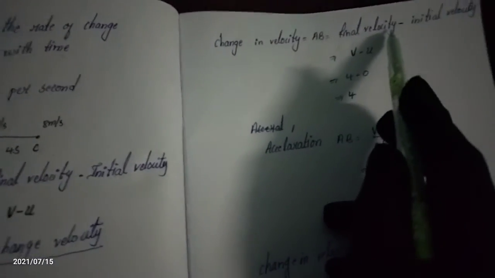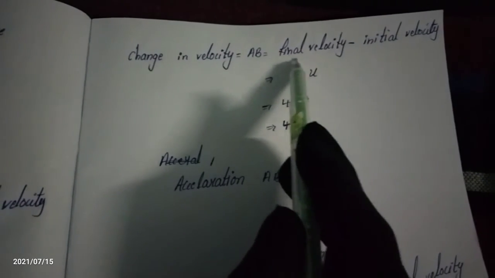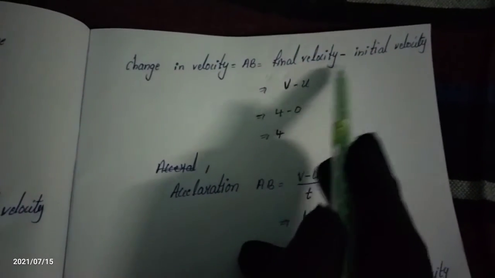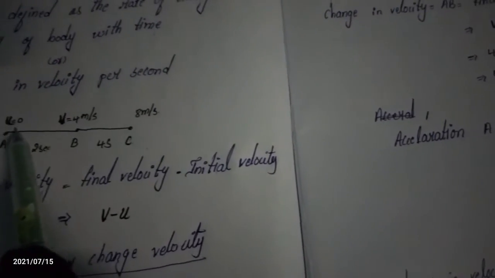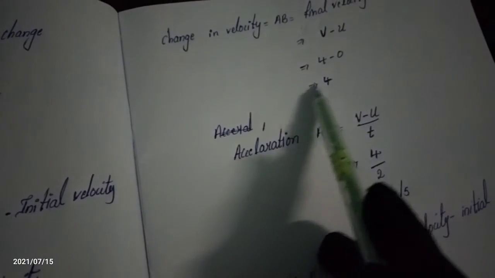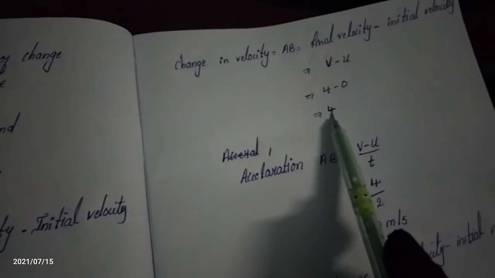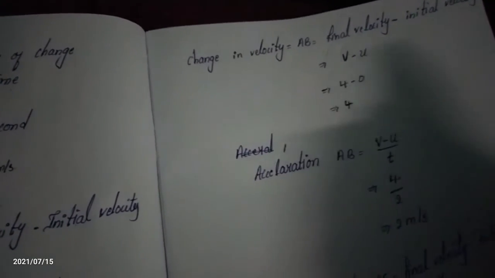Final velocity minus initial velocity. We denote the final velocity as v and the initial velocity as u. The final velocity is 4 and the initial velocity is 0, so 4 minus 0 is 4. The change in velocity is 4 meters per second.